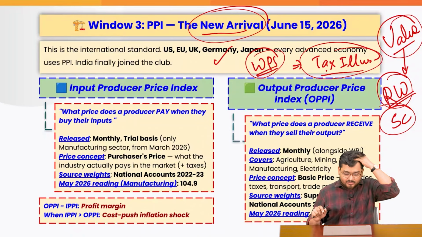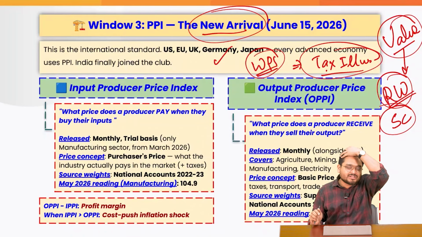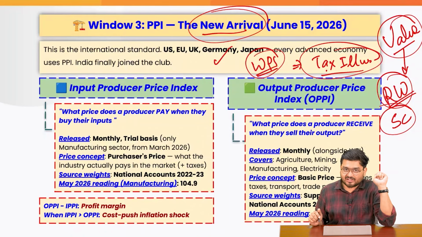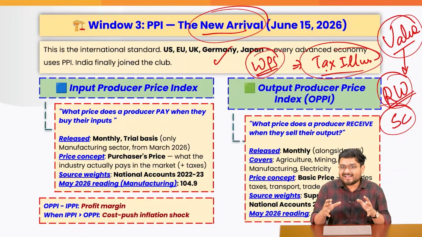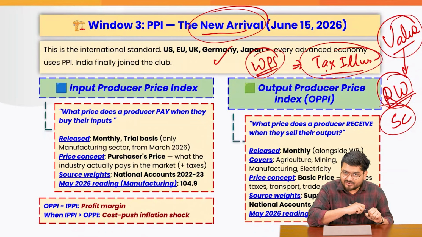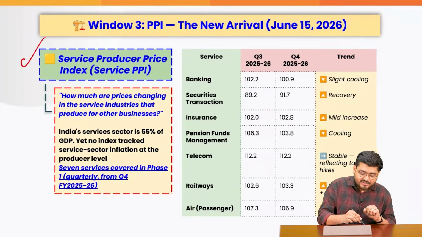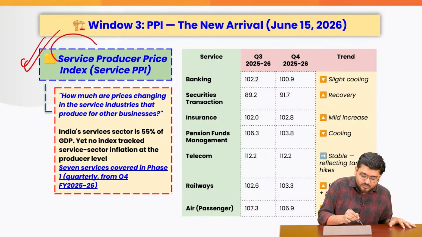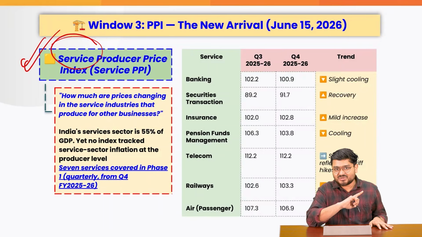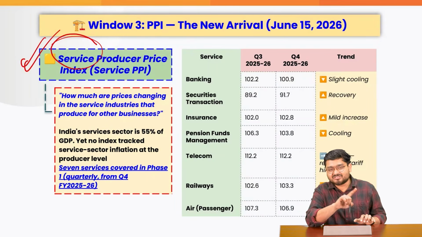So this is exactly why the government has come up with 2 and 3 major indexes. These indexes are important for any kind of output, any kind of product that is being manufactured at the factory. And this is one major change that has happened, where we are trying to include the service sector too when we talk about the Producer Price Index.